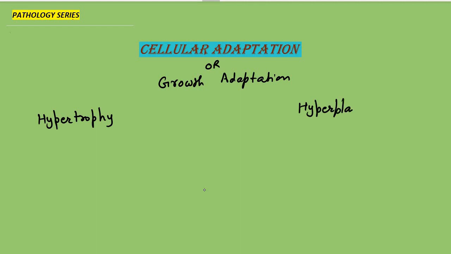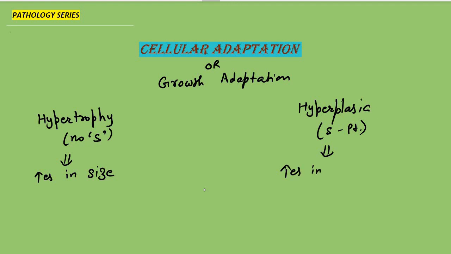So hypertrophy, it simply means that there is no S in it, while in hyperplasia the S is present. If there is no S, it means there is an increase in size, so make it opposite. Where the S is present, it means there is an increase in the number of cells. So no S means increase in size.